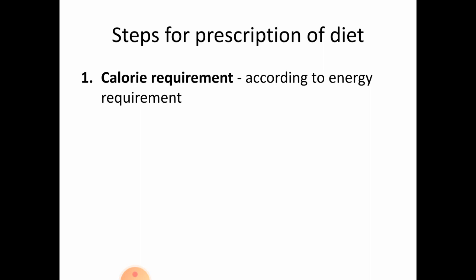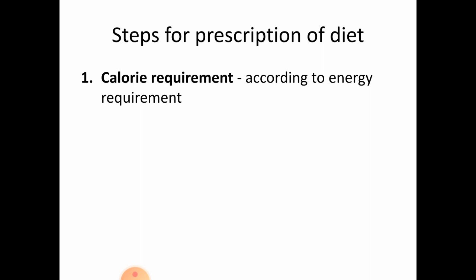Next, let's move on to the steps for prescription of diet. First one is the calorie requirements. Calorie requirement is calculated according to the energy requirement of the person. So for that, first we need to know whether the person is sedentary or active. According to that, the calorie requirement of the person is calculated.